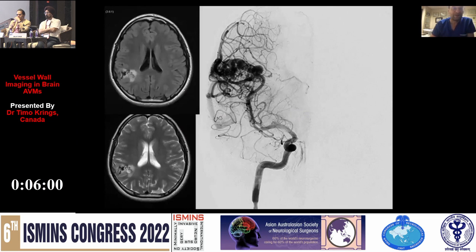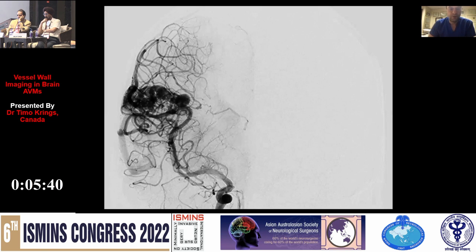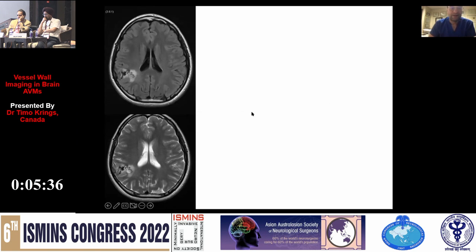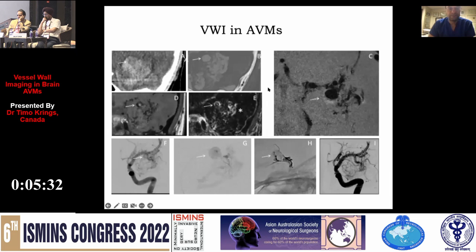Or look at this case here, where we have significant edema surrounding an unruptured AVM associated here with a pretty large intranidal aneurysm. And we believe that this may be actually an unstable AVM that may be more prone to future rupture. So we treated the aneurysm first and then irradiated the remainder, leading to complete cure of the AVM.